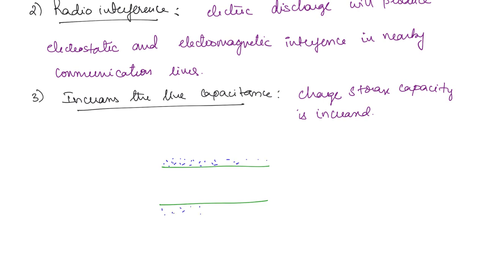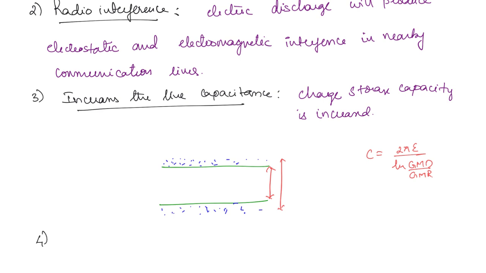Initially this is the diameter, and now the diameter is going to increase. From the expression of capacitance, 2 pi epsilon by ln GMD by GMR, when this radius increases, this term is going to reduce, and if it is reducing, the capacitance will increase. So you can see it in terms of increased effective diameter as well.